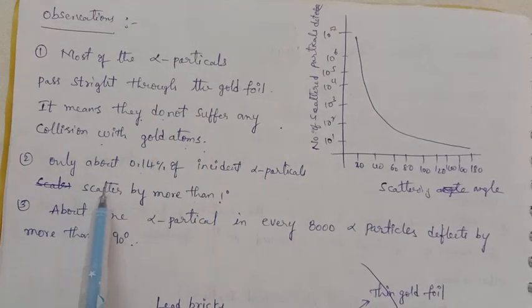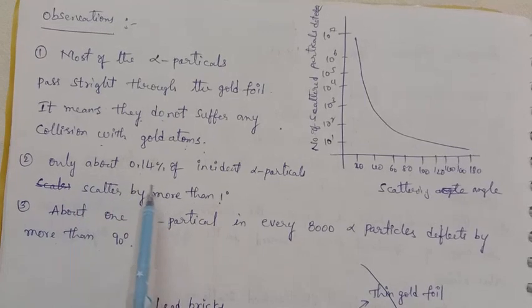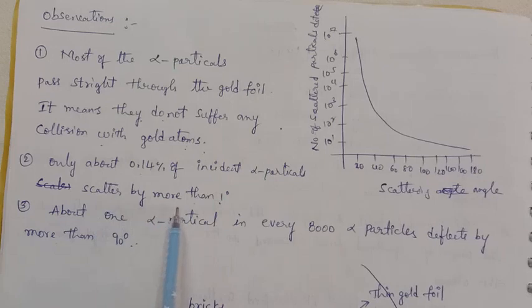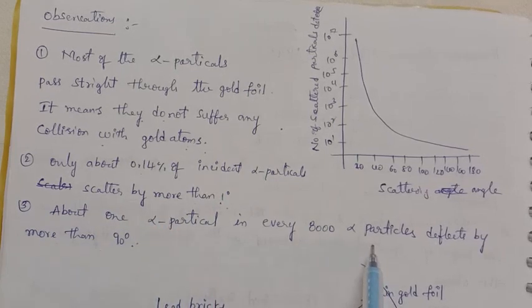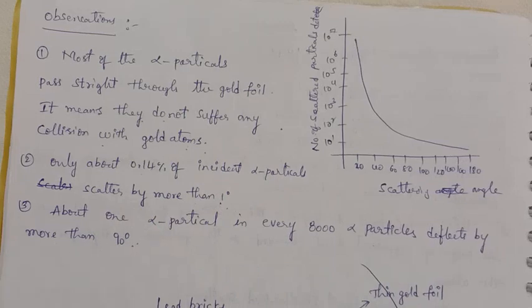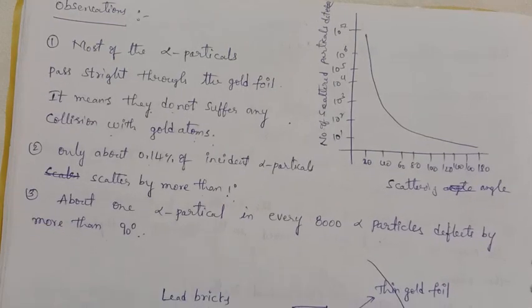And next, how much deflection do you observe? 0.14% of incident alpha particles are scattered by more than 1 degree, and about 1 alpha particle in every 8000 alpha particles is deflected by more than 90 degrees. You have to observe clearly.